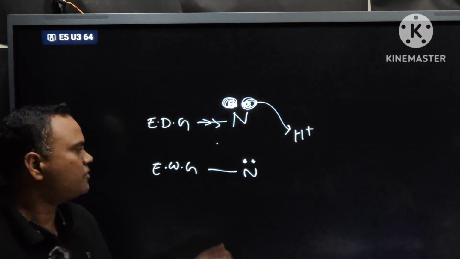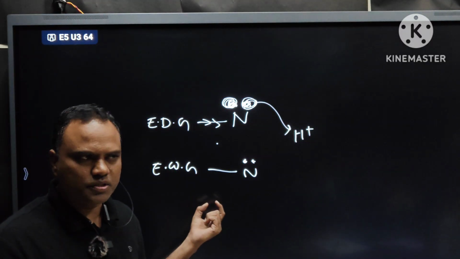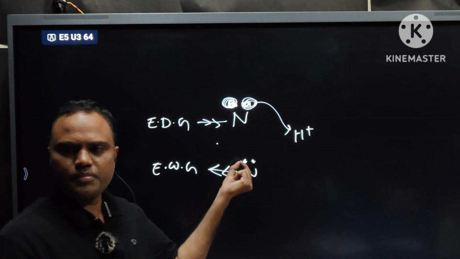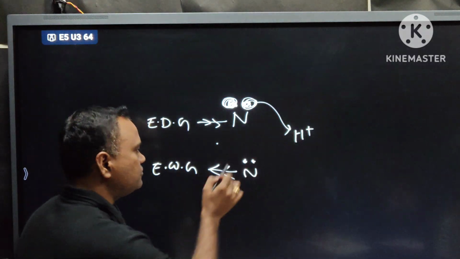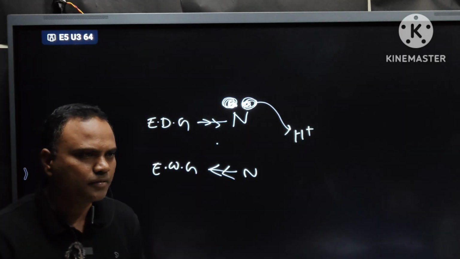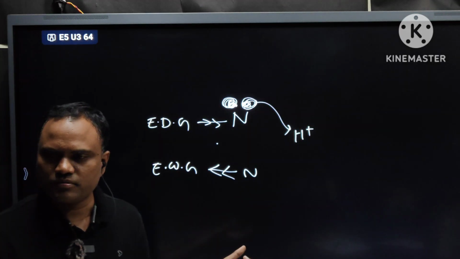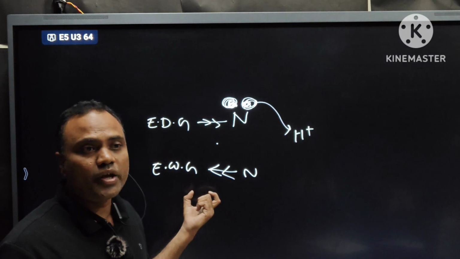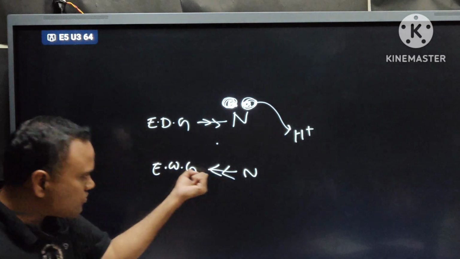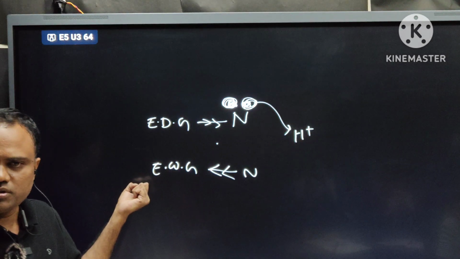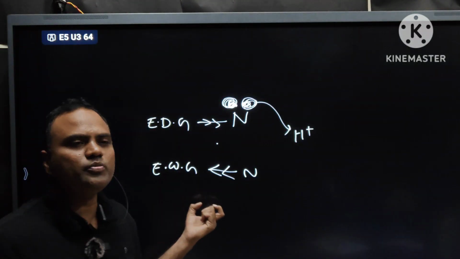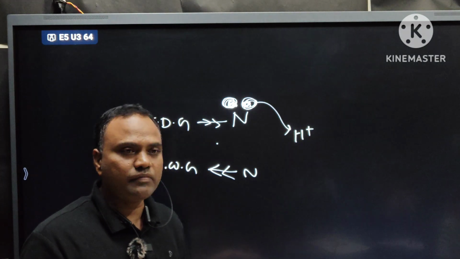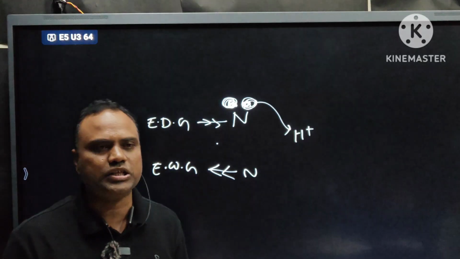That is one concept. In the minus I group concept, withdrawing group withdraws the electron pair present on the nitrogen atom, right? So how can it donate? Donation is not possible when withdrawing group is present, because withdrawing group takes all the electrons. So if minus I group is present, basic nature decreases, donating power decreases.